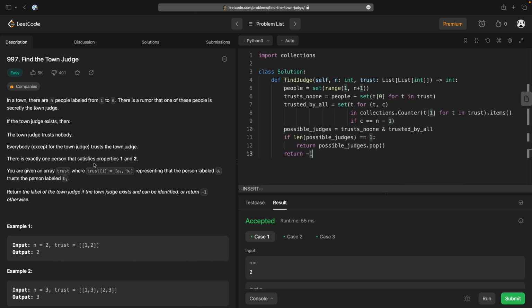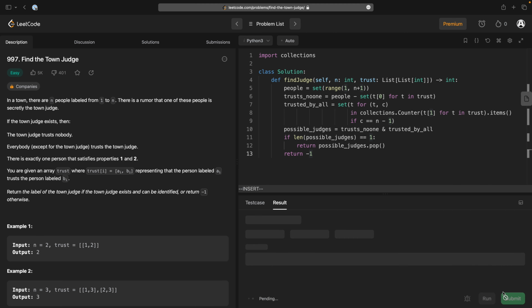So where n is the number of people and t is the number of trust relationships we have, which is up to n squared. Because if everyone trusts everyone, that's essentially your handshaking lemma. I'd recommend you look that up. But basically the idea is that the number of ways that everyone can trust everyone is, in this case, exactly n squared, I think, or n minus 1 squared. There's a little quirk on this one. The handshaking lemma is defined for undirected relationships, whereas this is a directed relationship. Just because A trusts B doesn't mean B trusts A.